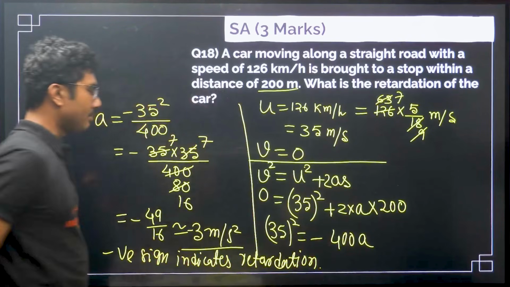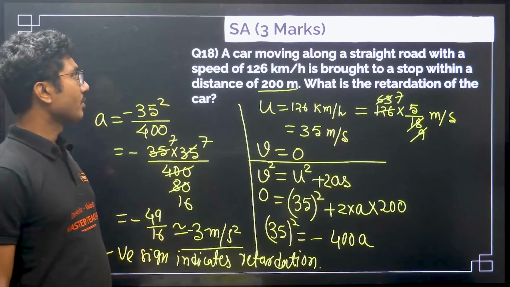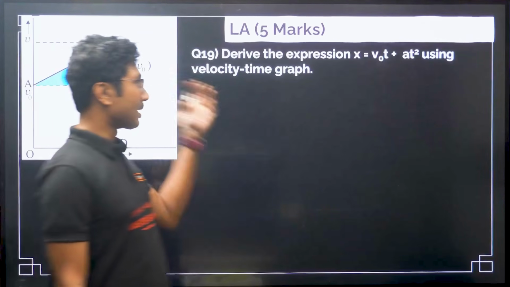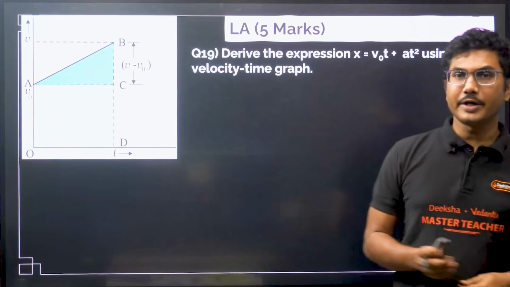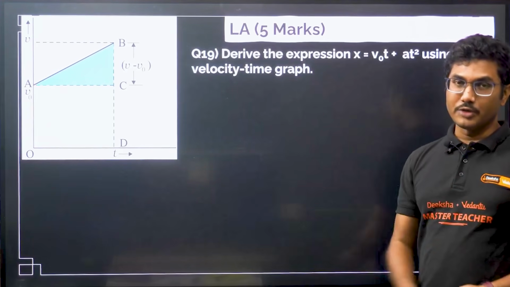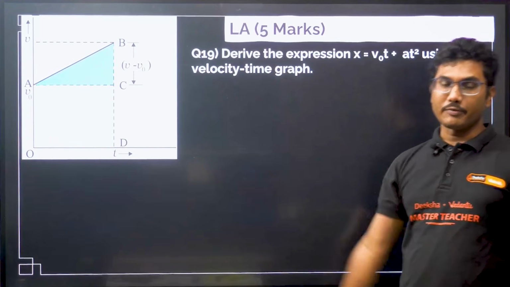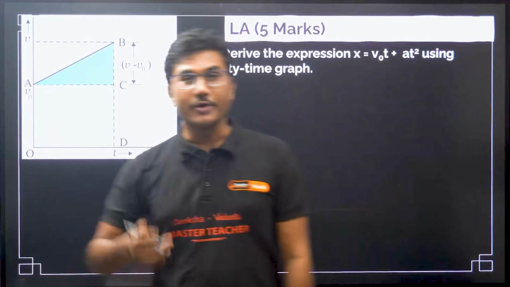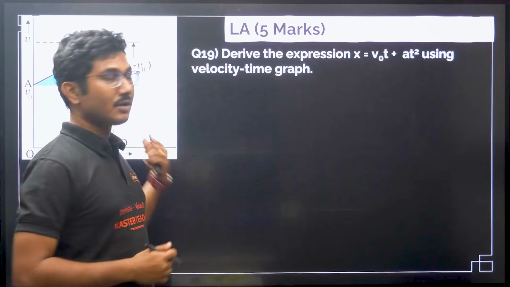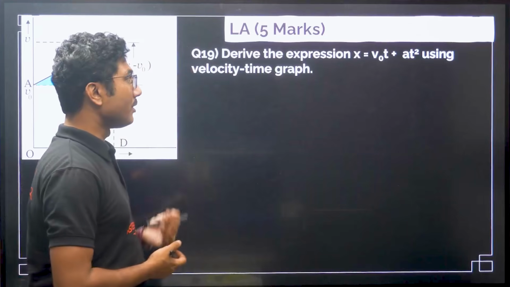Okay, this is a very important line that you have to mention. Now again, this is a 5 marker derivation. This is also very important, not only for your unit test, it is also very important for midterm, as well as it is important for your final exam. Okay, final P1 exam. This is a very common question.